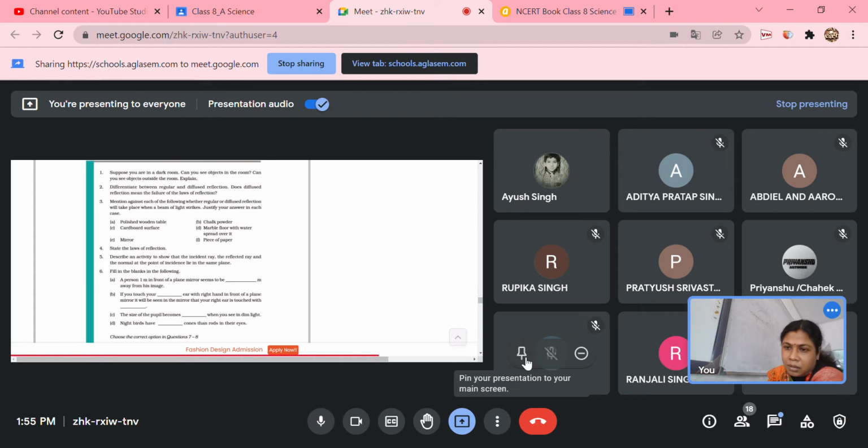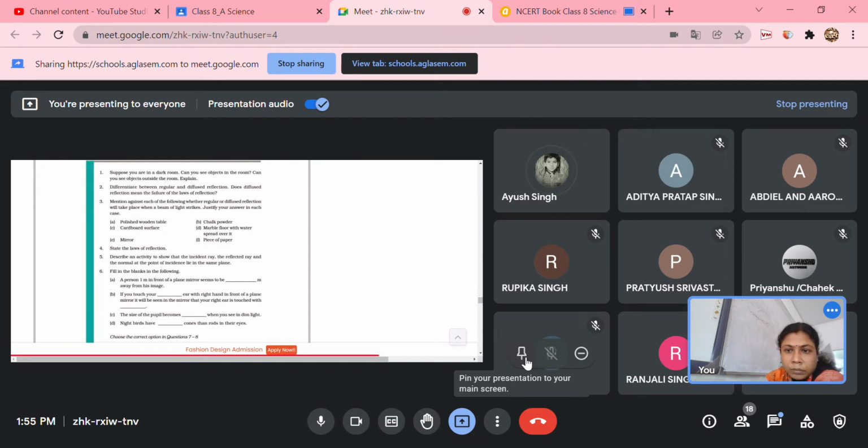Yes, but if it is highly polished, okay. Still, this sort of example we are not going to give you in the exam, because to whatever extent the thing is polished, you are going to see your image, but not a very clear one. But yes, for this it will be a regular one because it is polished. Okay. Next one, B, Rupika.